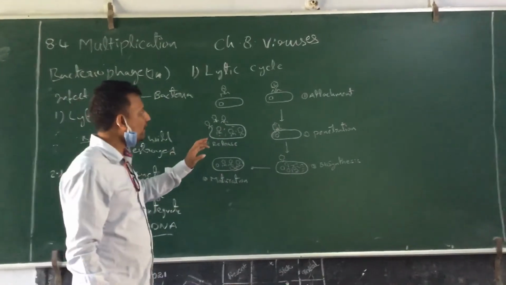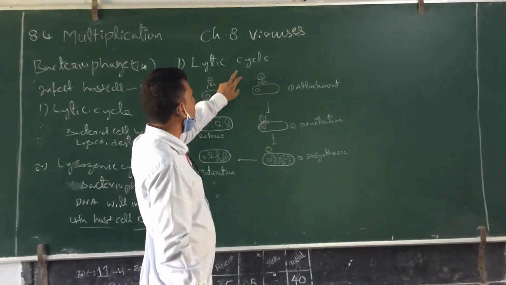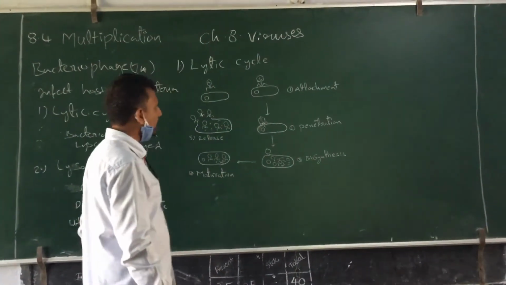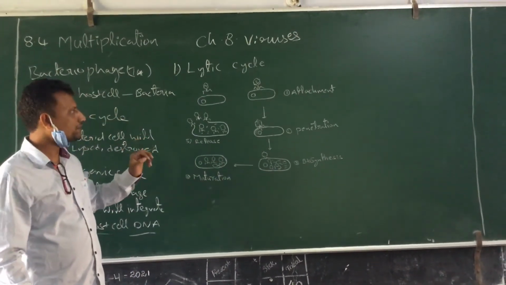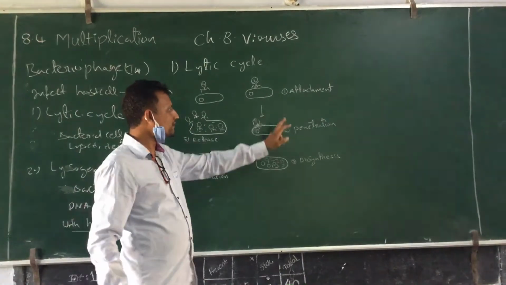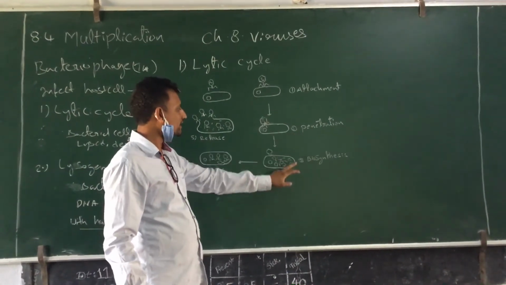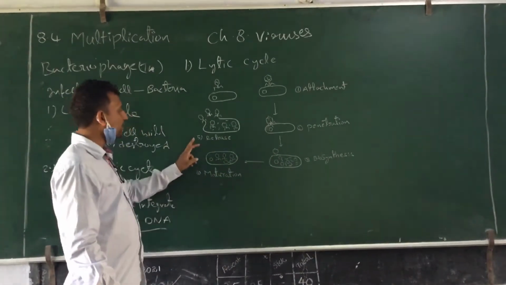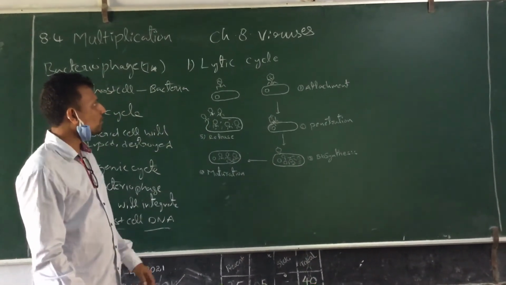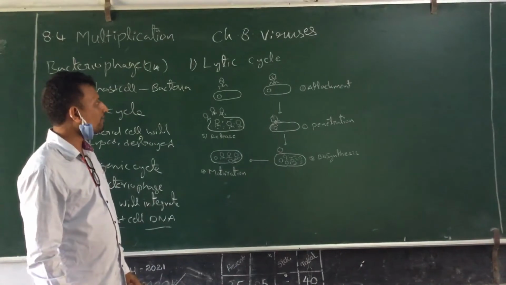So what are the different steps in a lytic cycle? Let us see. In the lytic cycle, there are 5 steps. One is the attachment. Next is the penetration. The third one is the biosynthesis. Fourth is the maturation, and fifth is the release. So during the lytic cycle, what will happen?